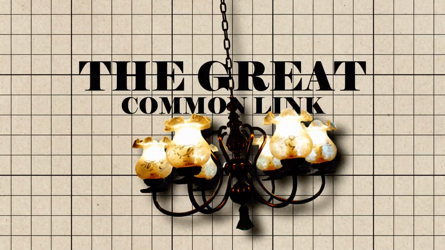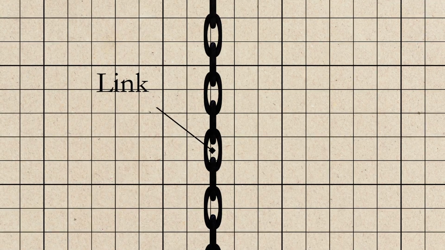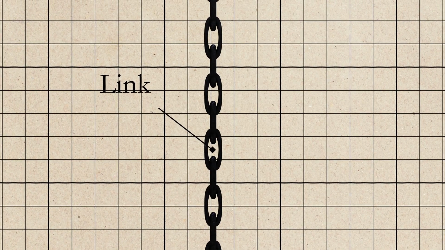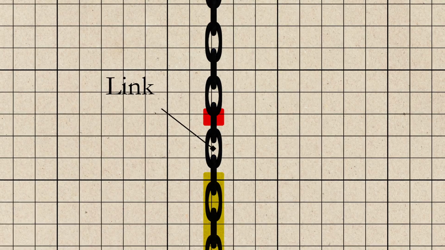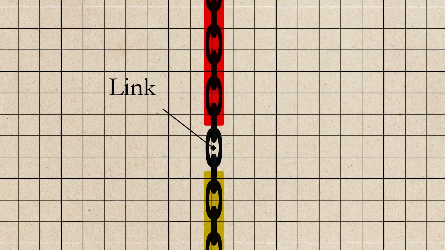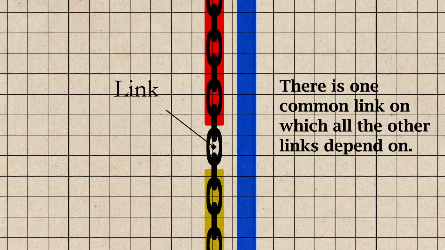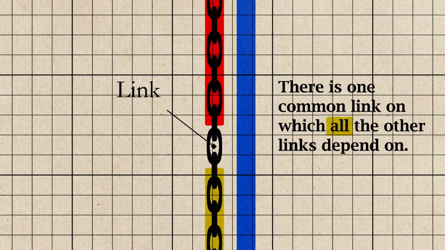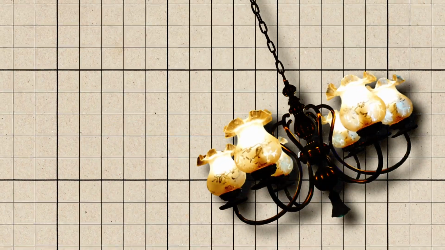Why? Well, consider any such link in an infinitely long chandelier. It serves as a common link on which the others depend only for those below it and not the ones above it. That is, it cannot, even in principle, serve as the great common link for all of them. But this means that a self-sufficient great Indian chandelier is impossible.